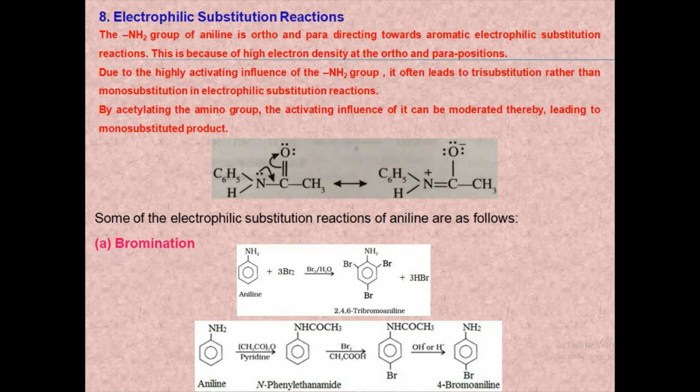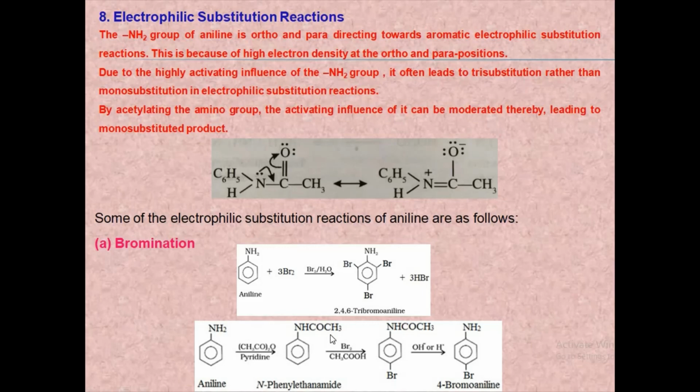The mono-substituted acetanilide thus obtained from this reaction can be hydrolyzed easily to yield the mono-substituted aniline. Some of the electrophilic substitution reactions of aniline are shown here. First one is bromination. Bromination of aniline with bromine water yields 2,4,6-tribromoaniline. This is a tri-substituted derivative because of the highly activating influence of the amino group. So the activating influence of the amino group can be moderated by acetylating it using acetic anhydride in presence of pyridine. So the amino group gets converted to NHCOCH3 group after acetylation.